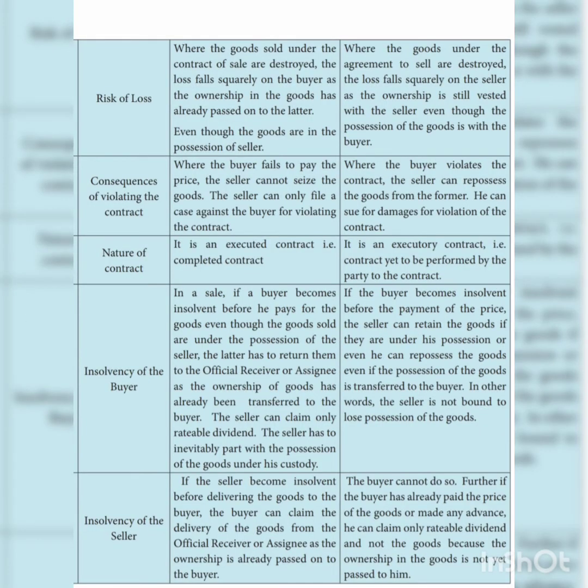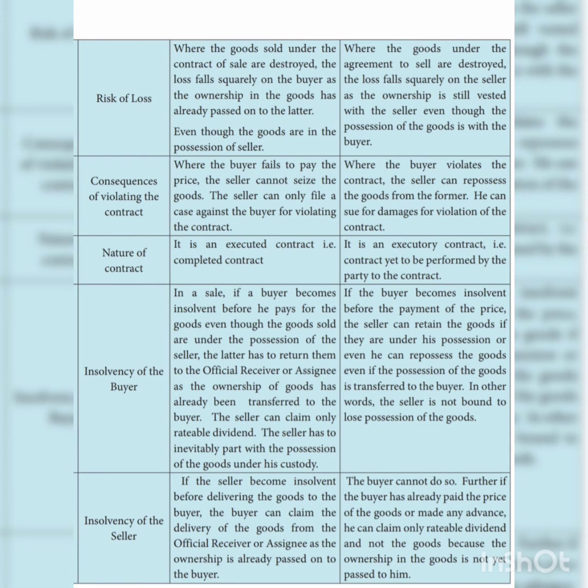The next difference is risk of loss. So loss is a risk for the person. So what will be the risk of loss? That's what we are going to see. Under the sale, where the goods sold under the contract of sale are destroyed, the loss falls squarely on the buyer as the ownership in the goods has already passed on to the latter, even though the goods are in the possession of the seller. Here what they are telling is, after this contract of sale has been made, if the goods are destroyed, the buyer only has to bear the loss.